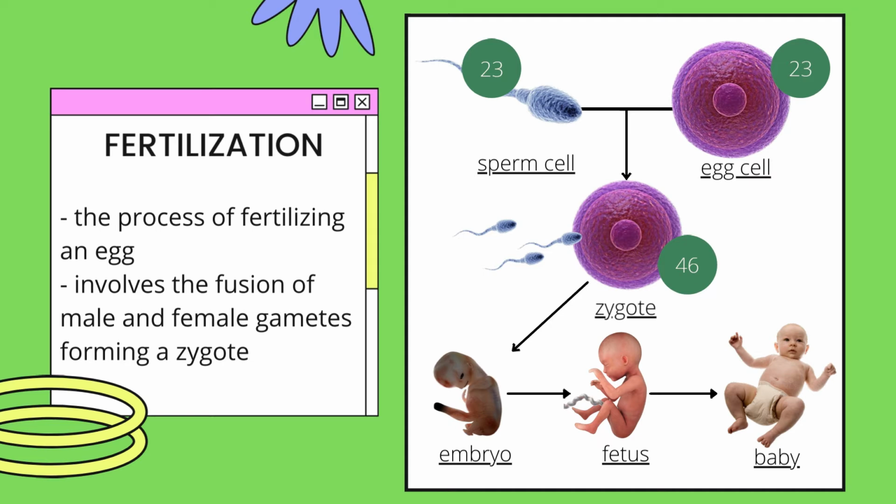It is still developing, and when the time comes and it is finally developed, it will now become a baby and will not need to be encapsulated inside a womb or an egg anymore. And that's the process of fertilization, from the union of the sperm and the egg cell to forming a zygote, which will ultimately lead to creating a baby, a unique new individual.